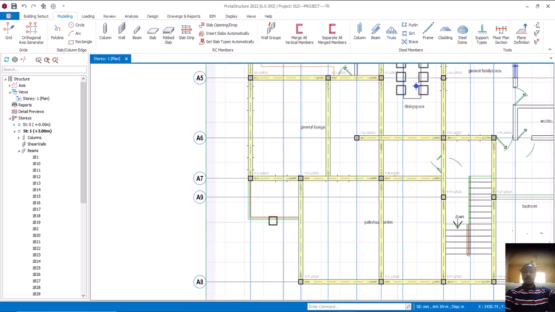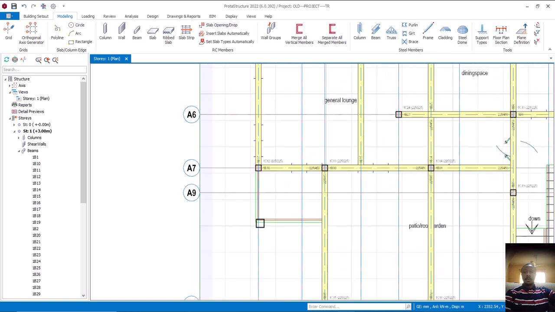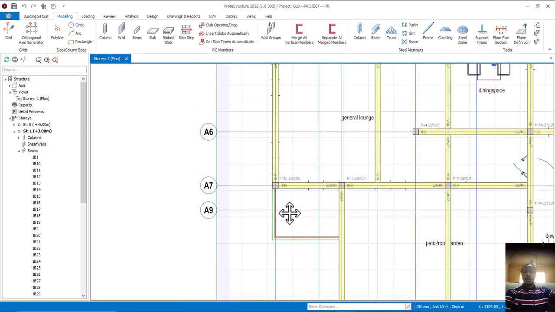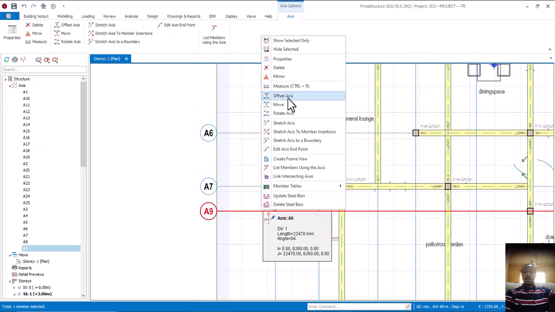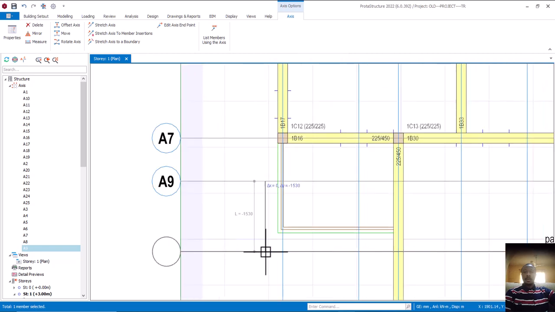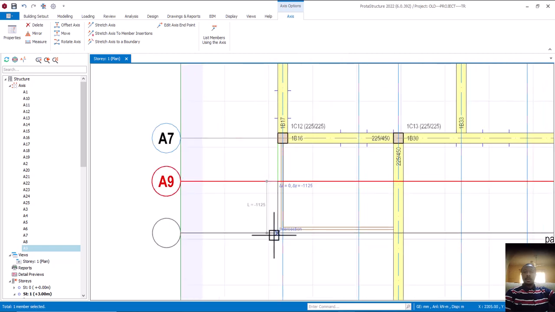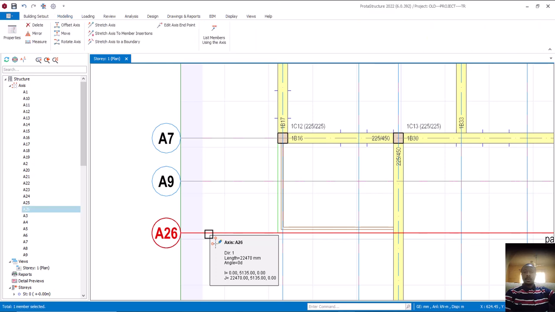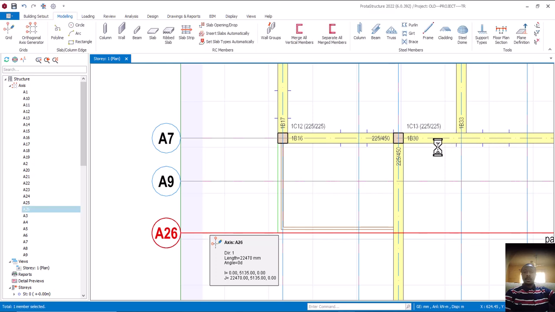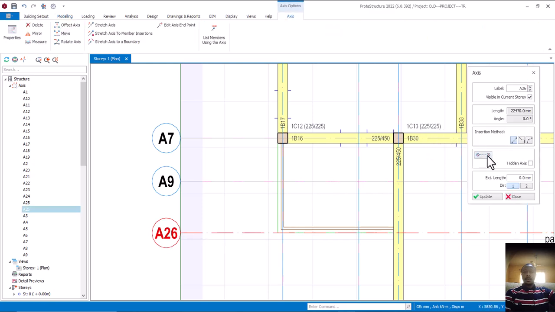So if you look at this one now, based on what we are having here, we cannot have this particular place here. So if we want a cantilever here, I'll just click on this, right click, and have an offset. I'll just come here and put it at the edge here. Can you see? Put at the edge here. All right, so I don't want any number, so I'll just double click on it for the property, and then I want to hide it. Is that okay? I would like to hide it.